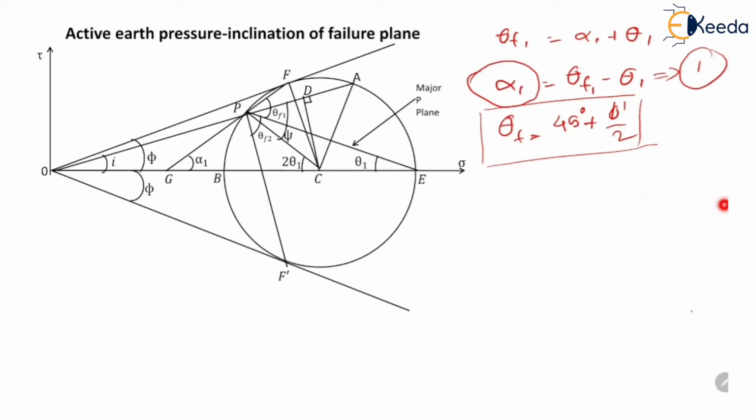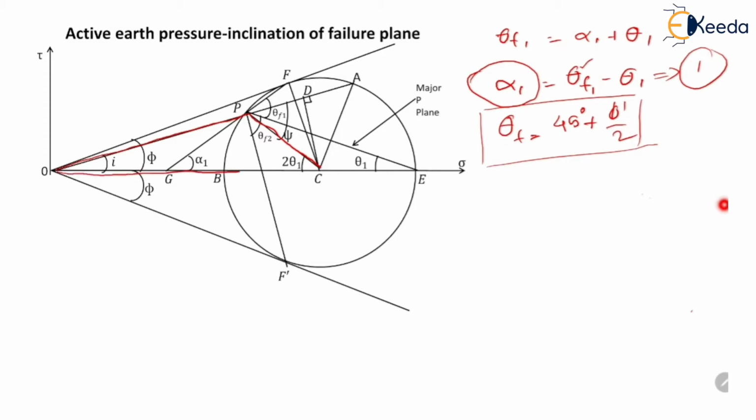So we had derived the expression of theta F1. Now we will derive the expression for theta 1. Now let us consider triangle OPC.